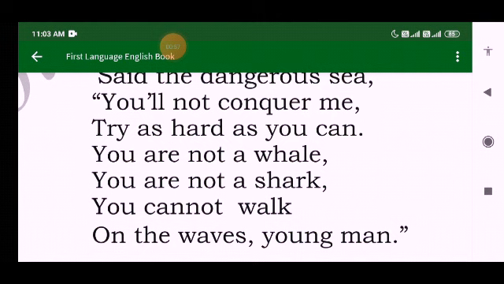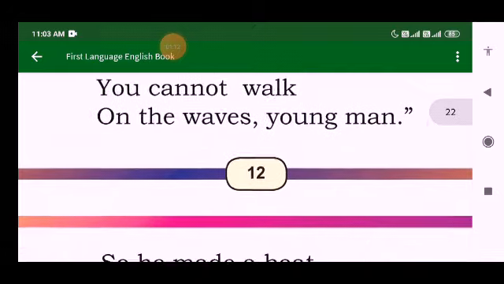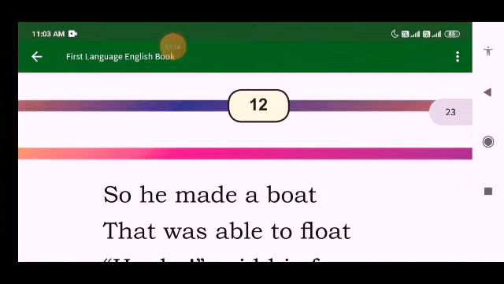And moreover, young man, you cannot walk on the waves. So that is the reason you cannot win over me. So who is telling this? The sea is telling the man.